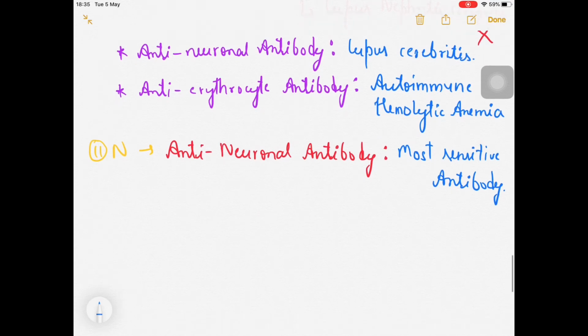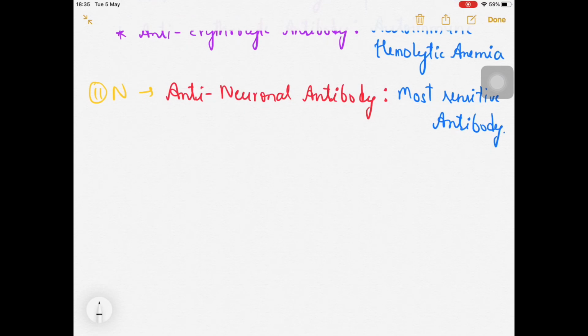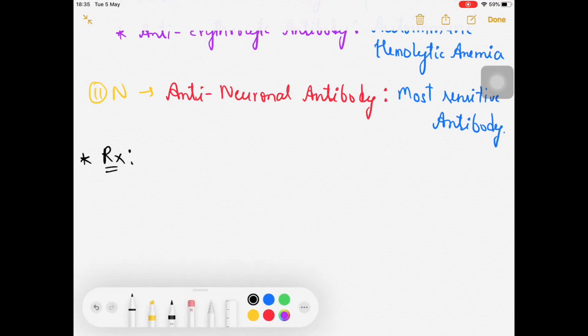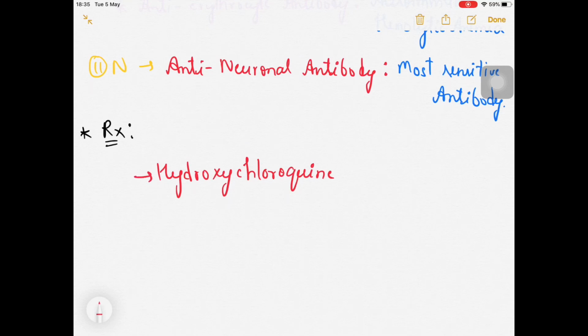Okay, and lastly I will recommend you to please remember about the treatment as well. For the treatment part, you can remember the drug which I have mentioned already in this discussion, that was hydroxychloroquine, which is an anti-malarial agent. Along with that, steroids can also be given, and steroids can also be given in pregnant ladies also. Okay, so that is not contraindicated. So steroids and hydroxychloroquine, these two drugs can be given as far as SLE is concerned.